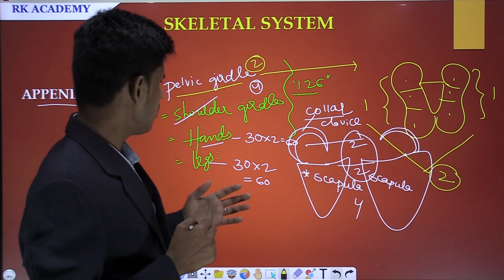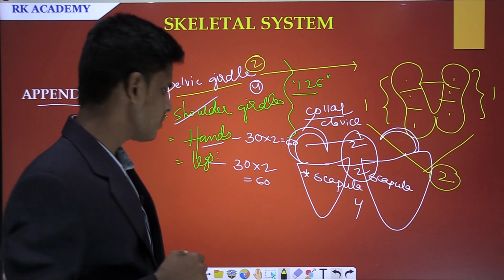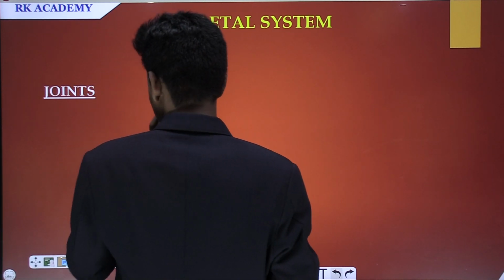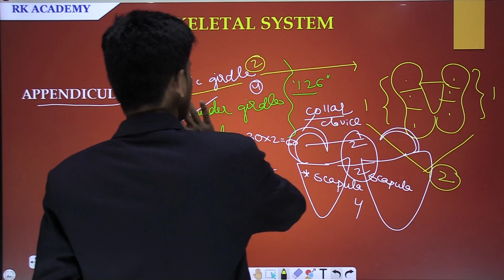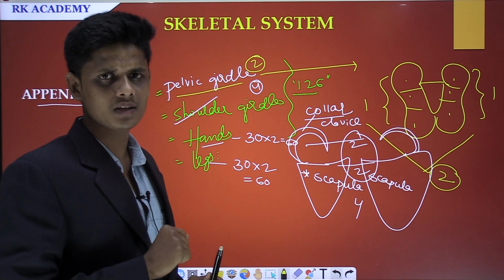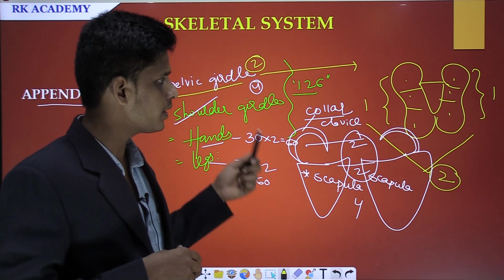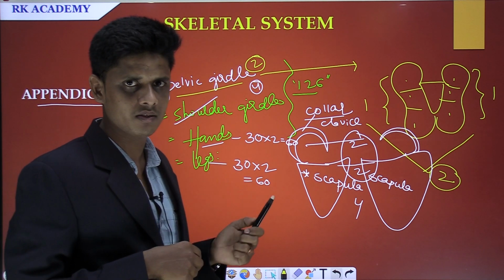Now let me draw the bones in the hands and legs. Let me draw the diagram of this. If you observe a hand, we will have 30 bones in each hand. So let me draw the diagram of the hand and I will explain whatever the bones are there, 30 bones are there in the hand.